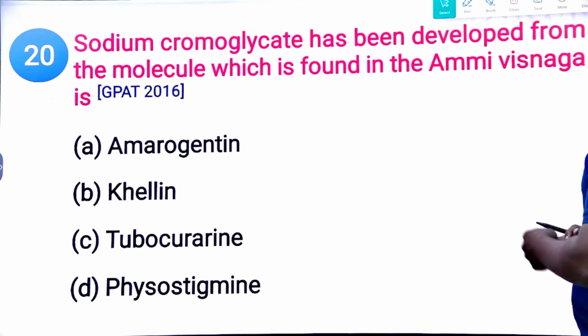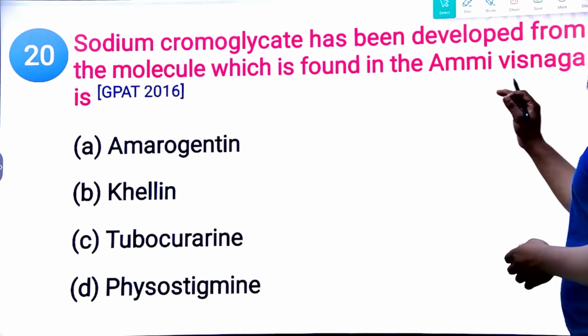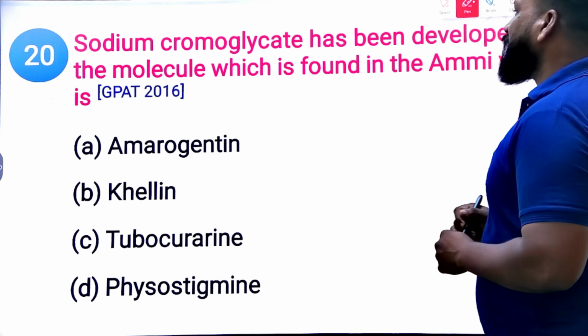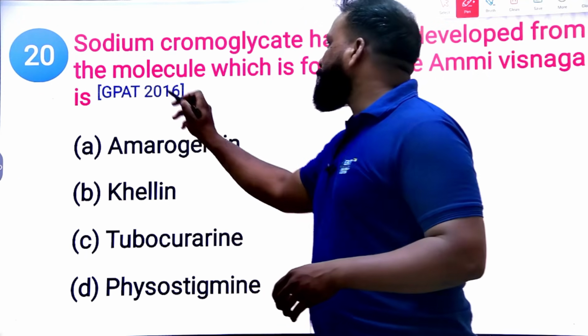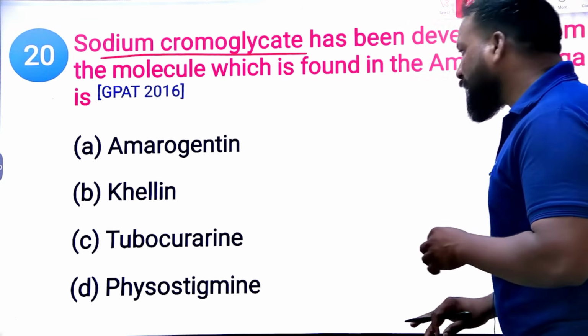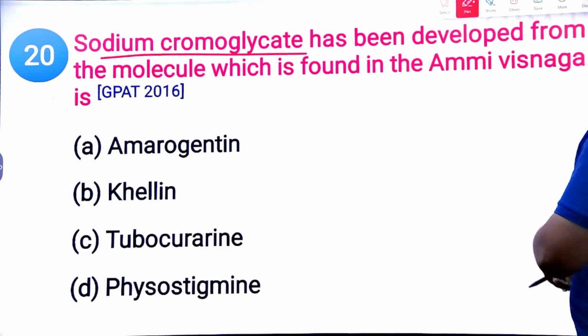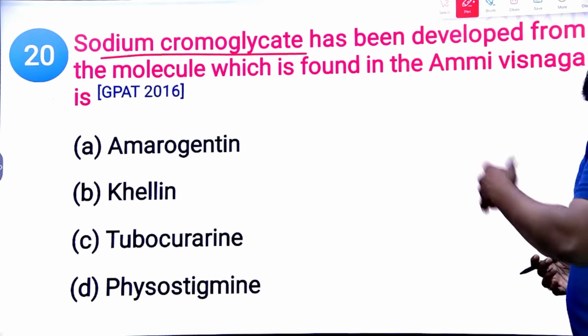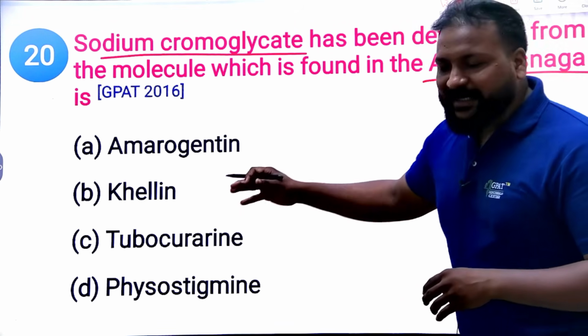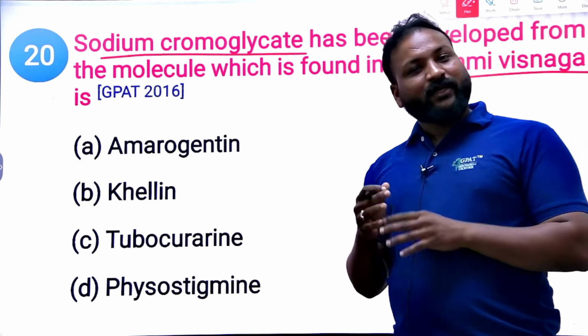Sodium cromoglycate has been developed from the molecule which is found to be the khellin. Which of the following constituents is known as sodium cromoglycate? From which of the following chemical constituents is sodium cromoglycate obtained? Or else simply you can check the chemical constituent of khellin. You can again use the elimination method in this.